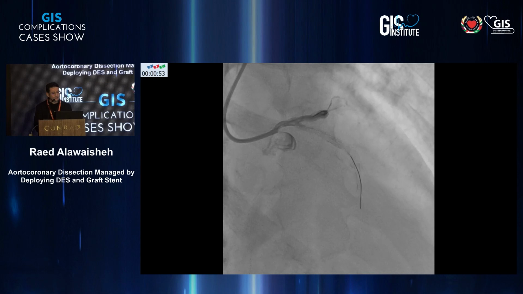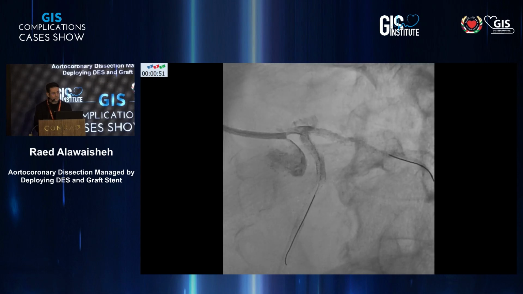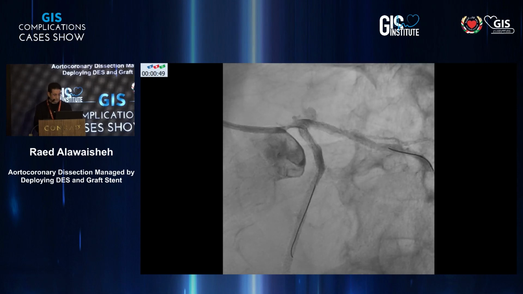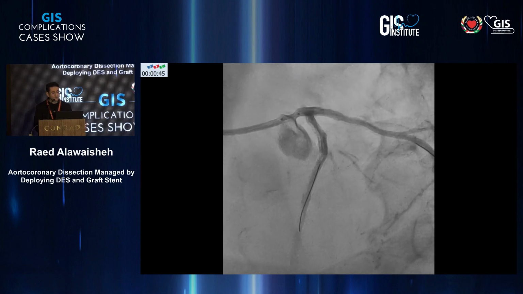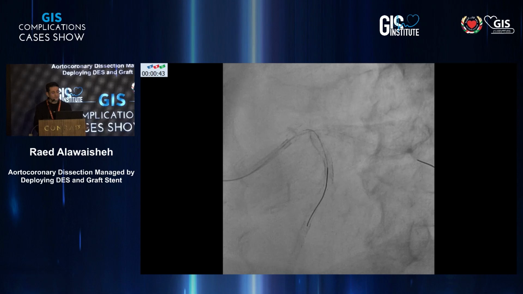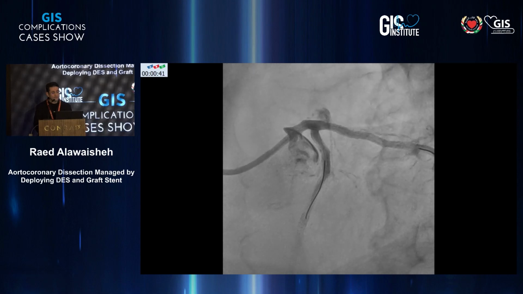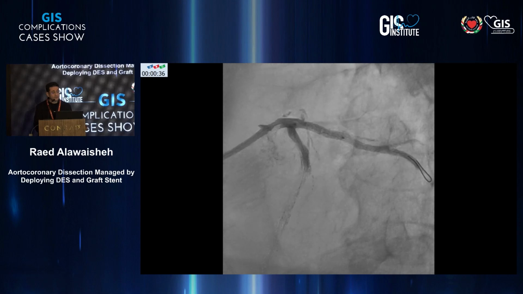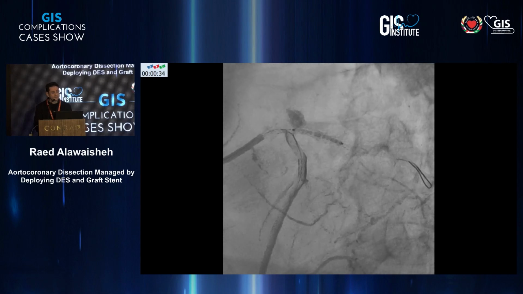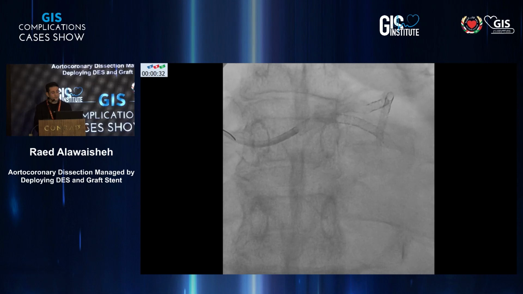So we were here. Look at this. The flow in the ostium of the left main is not good. So I elected to do this procedure, just a short stent to the ostium of the left main. There is still flow there in the circ. So I got a stent and deployed it at the ostium of the circ.